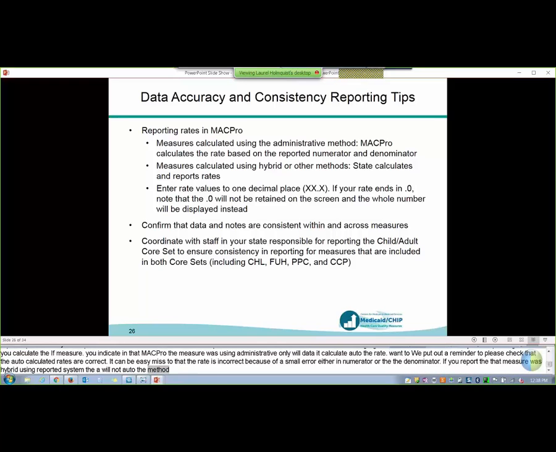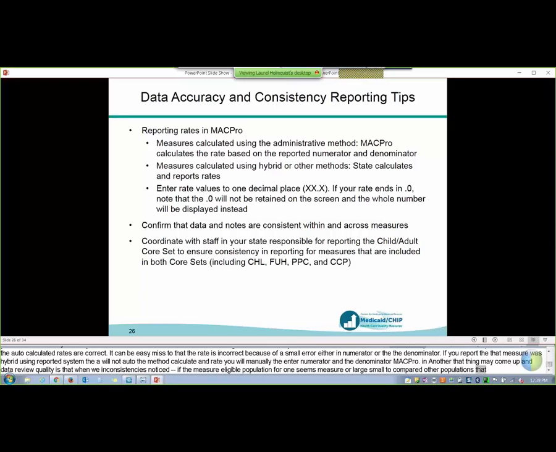As Allison mentioned, another thing that may come up in data quality reviews is when we notice inconsistencies within or across measures. So, for example, if the measure eligible population for one measure seems unusually large or small compared to populations reported for other measures, that can trigger questions about the reported denominators.